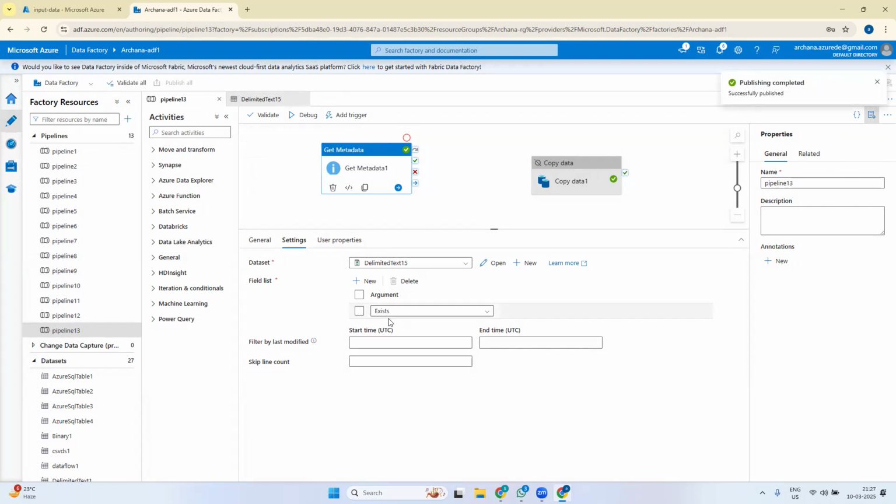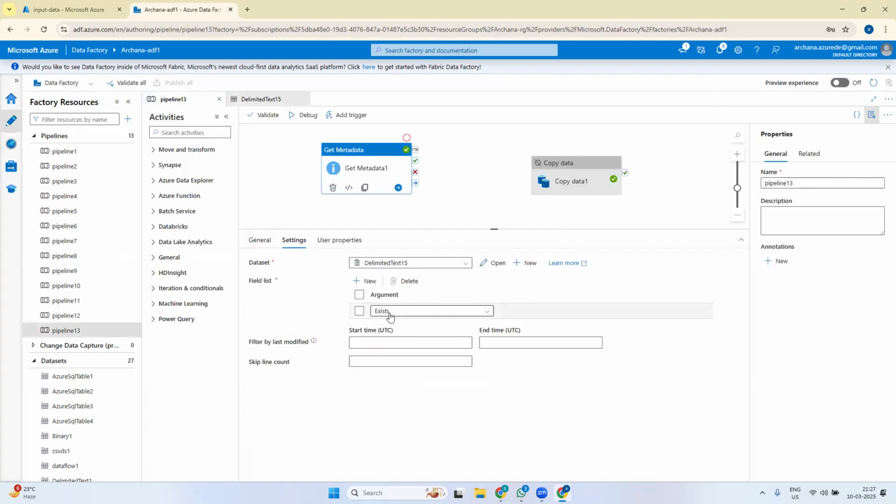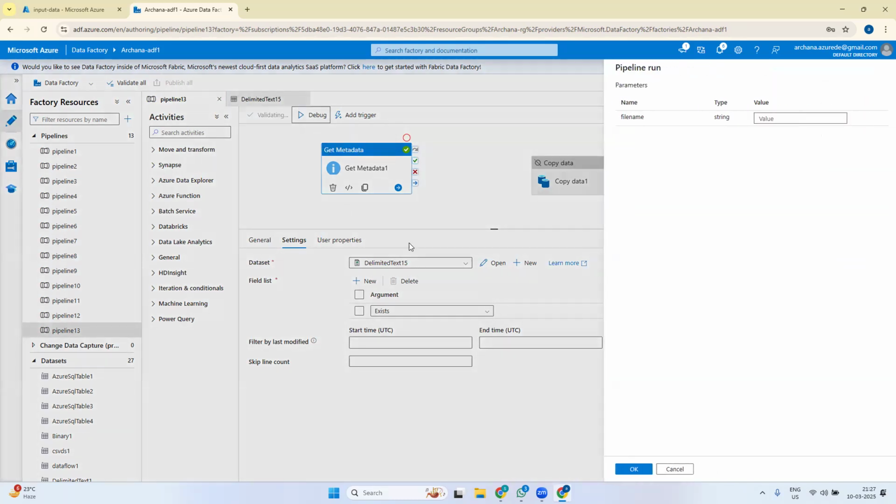We have pointed at a particular file, right? We are telling this dataset and get metadata activity to go and check whether the emp.csv file is there in input data or not. That is what this argument exists means. The output would be true or false. It is just checking whether the file name is there or not. Okay, we'll run this.